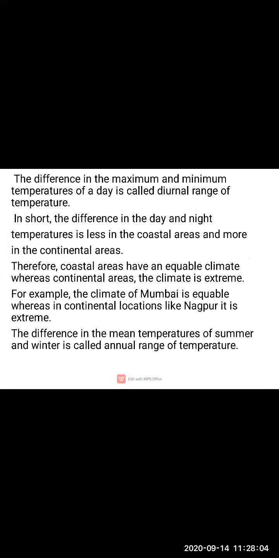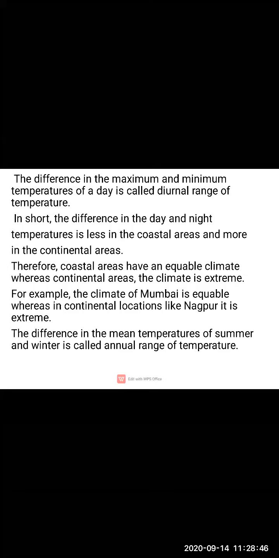In short, the difference in the day and night temperatures is less in the coastal areas and more in the continental areas. See what they are telling us here. What is written? The difference in the day and night temperatures is less in the coastal areas. We do not experience much difference in the temperatures during day and night in the coastal areas. The difference is less as compared to the continental areas. See what is happening because of this. Coastal areas have an equable climate.